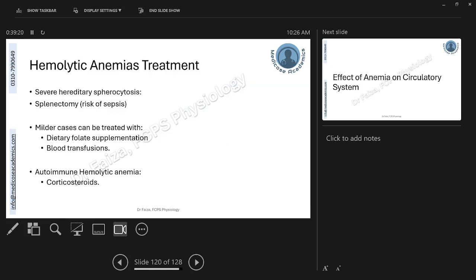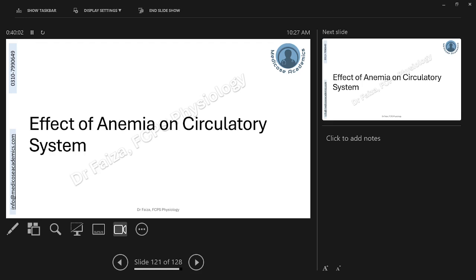If we want to treat hemolytic anemias, first of all, of course, we need to treat the root cause. For example, in case of hereditary spherocytosis, we can go with splenectomy, but that has its own complications. When the spleen would not be there, you are removing a reticuloendothelial organ, that will increase the risk of sepsis. Milder cases are treated with supportive treatment, for example, blood transfusions and dietary supplementation of iron, folate, vitamin B12. Autoimmune hemolytic anemias are treated by immunosuppressive treatments, for example, corticosteroids.